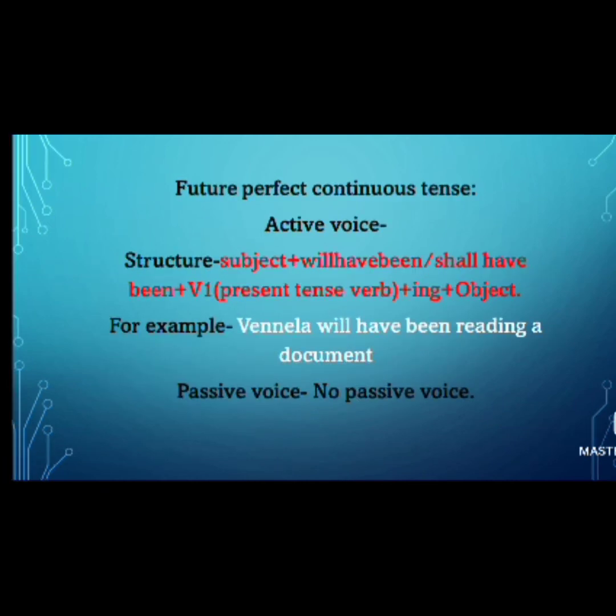Next, future perfect continuous tense. Active voice structure is subject plus will have been or shall have been plus V1 present tense verb plus ing plus object. For example, Vanilla will have been reading a document. Here also we don't have any passive voice. In perfect continuous tenses, present, past, future, we don't have passive voice.